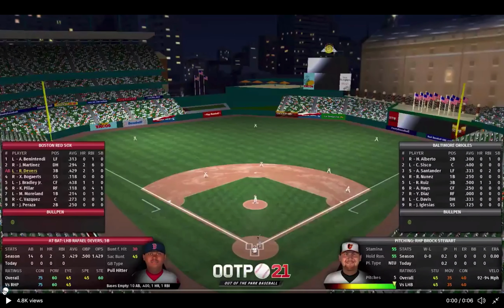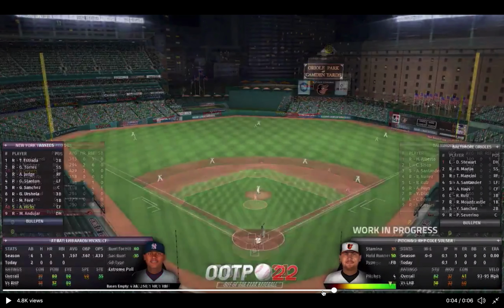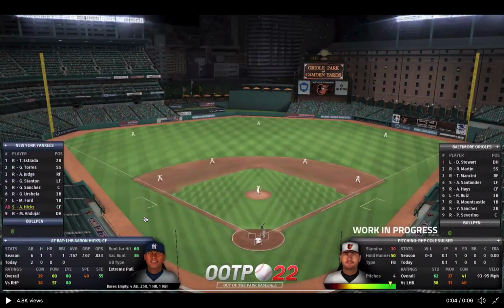Here's the old. I mean, it looks like Lego people out here. This is not how the bullpen area looks at Camden Yards. This is not how the skyline looks at Camden Yards. And then we go to where it is now. Come on now. And see, it's much better. This is actually how the bullpen area looks. The skyline's so much clearer. Everything's clearer. I'm sure this is something they're going to improve upon over time, how the actual gameplay looks.